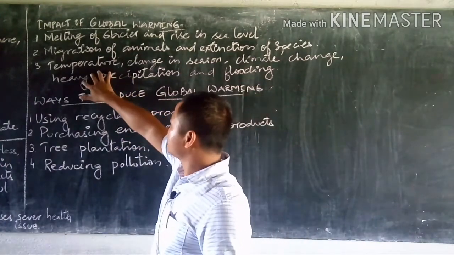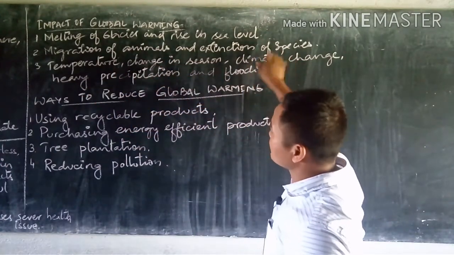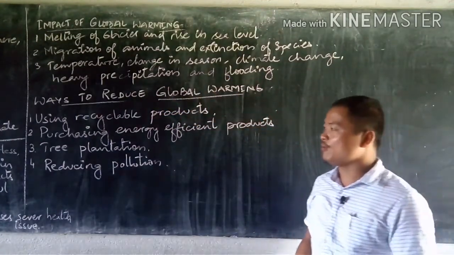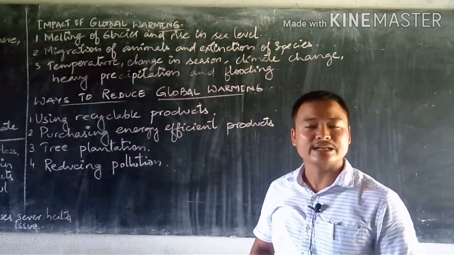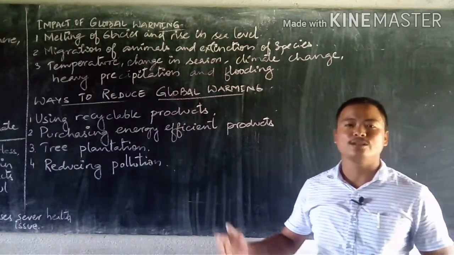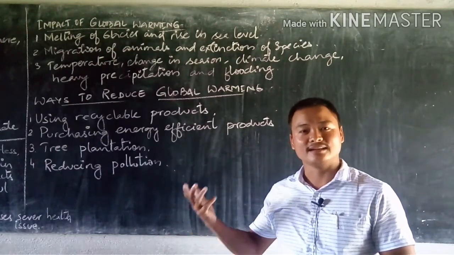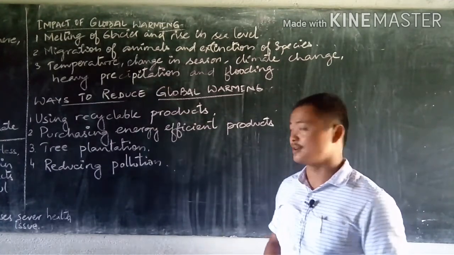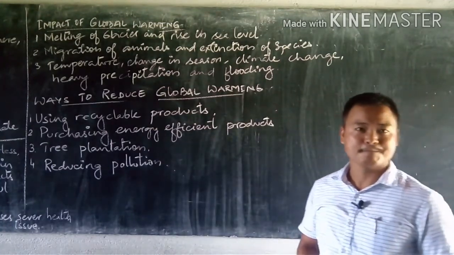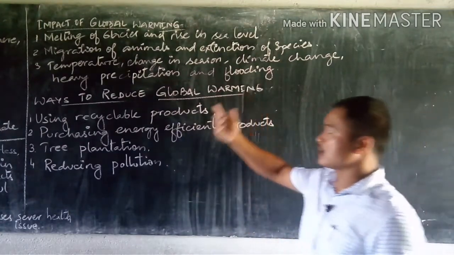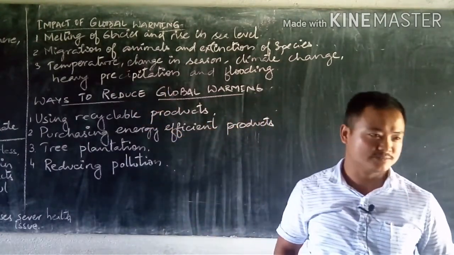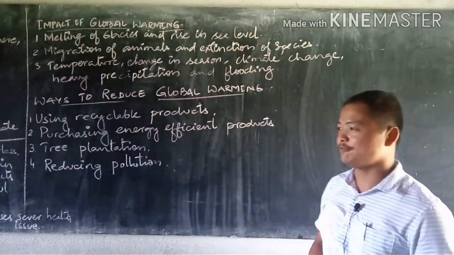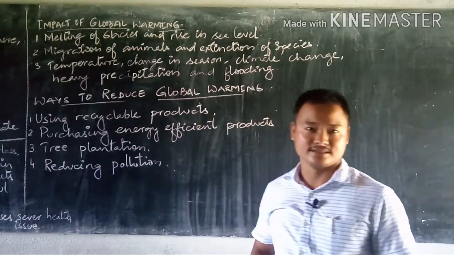The third one we see is the change in temperature, change in season, climate change, heavy precipitation and flooding. Like I said, global warming is what? An increase in temperature. So when temperature increases, it affects all the other elements of weather and climate that play a very important role. Temperature increases, it affects the pressure, then it affects the wind system, and what is automatically affected is the precipitation. So what happens with precipitation? It's obvious we get heavy rainfall. Heavy rainfall means what? This time we get a lot of flooding.